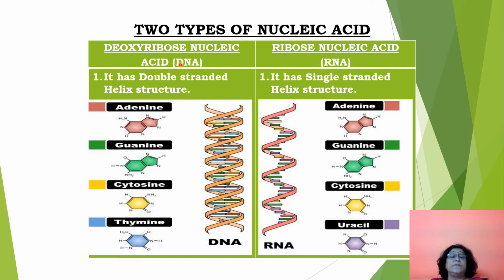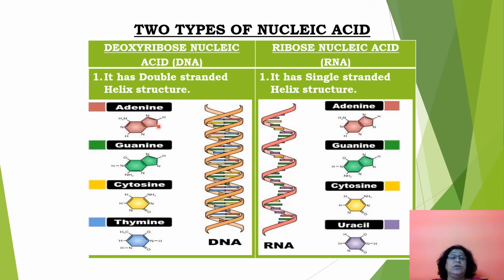So the nitrogenous bases in DNA are adenine, guanine, cytosine and thymine, while the nitrogenous bases present in RNA are adenine, guanine, cytosine and uracil. So this helix is made up of what? Sugar and phosphate. And the base unit attached to sugar and phosphate comes in the middle of the strands of DNA.